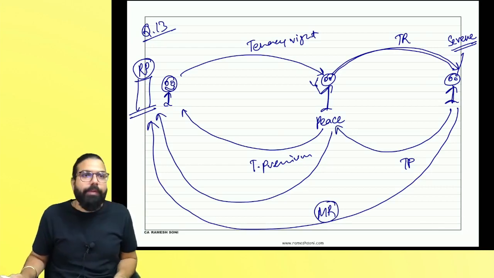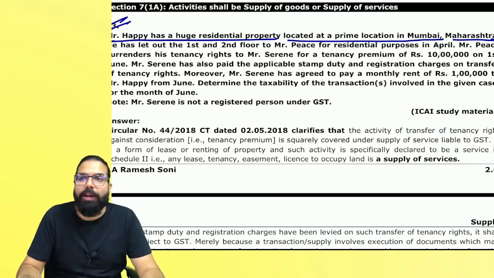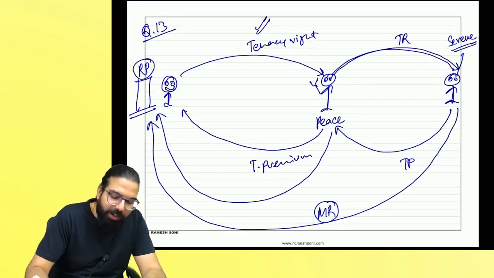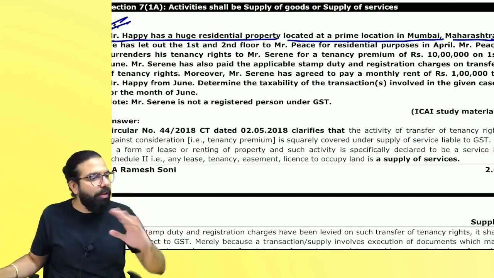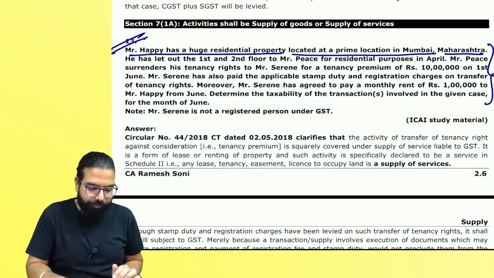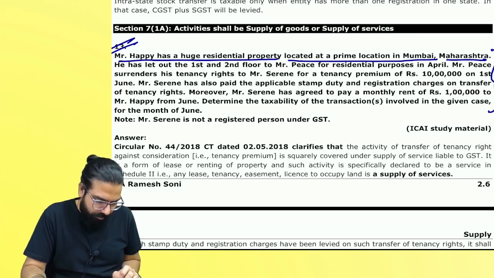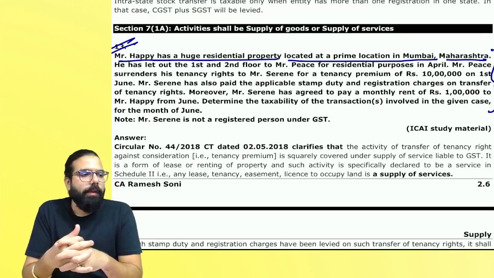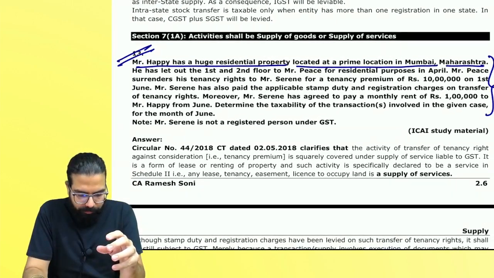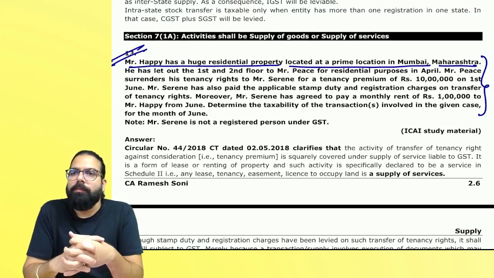Are we clear, everyone? Now, my question to you guys: when you read the question, I want you to read the question and tell me, are they asking you about this transaction or are they asking you about this transaction? Please read the question. First transaction or are they asking you about the second transaction? One or two?